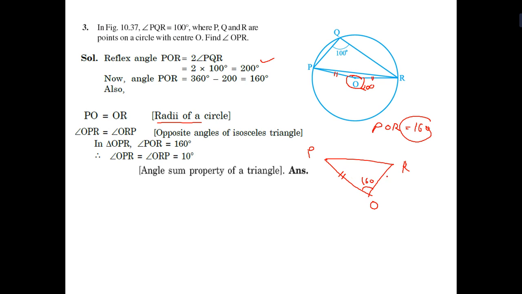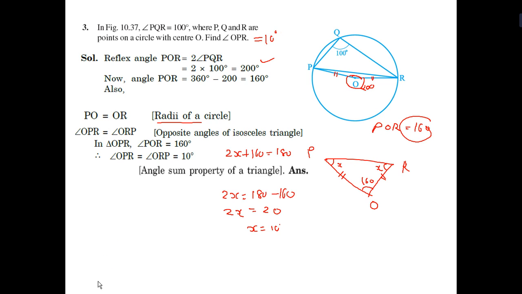Both sides are equal radii, so we can say the opposite angles are equal. So 2x plus 160 is equal to 180, so 2x is equal to 180 minus 160, that is 20. So x is equal to 10 degrees. So the answer is 10 degrees for both.